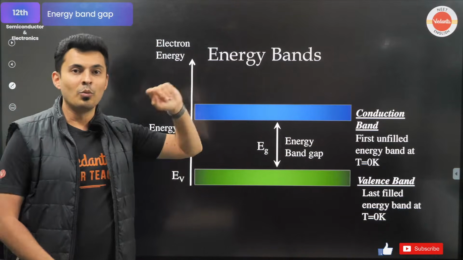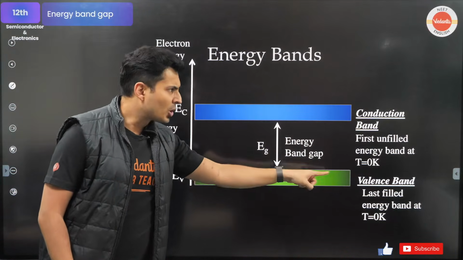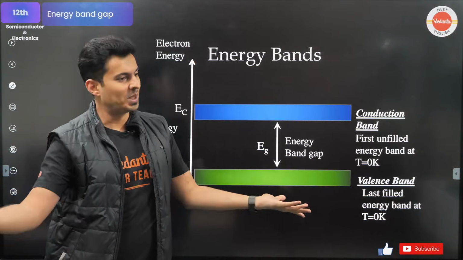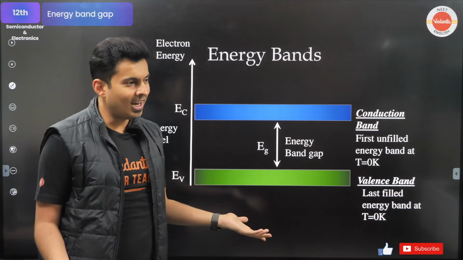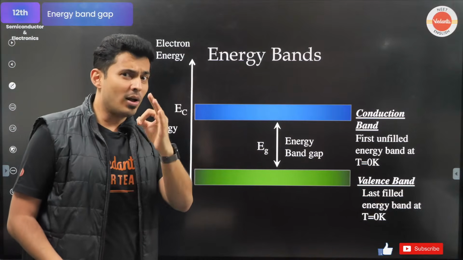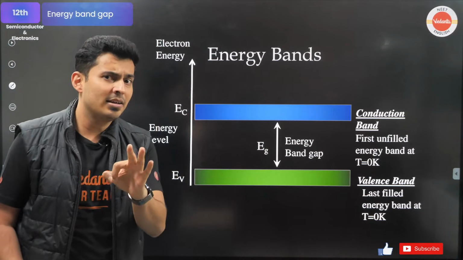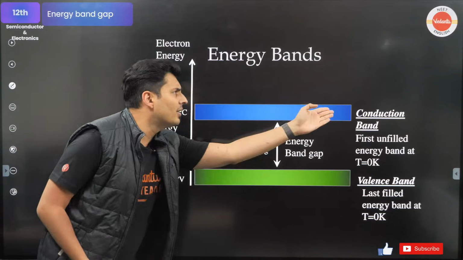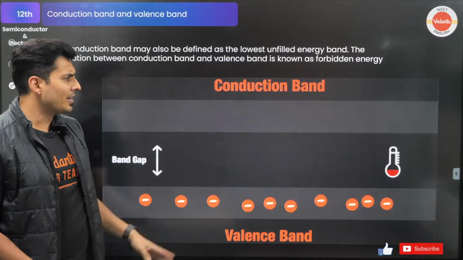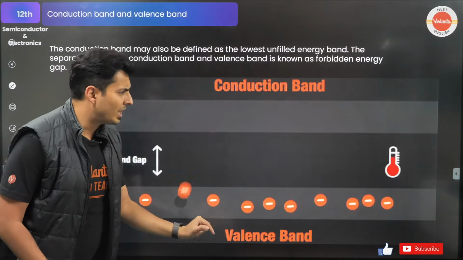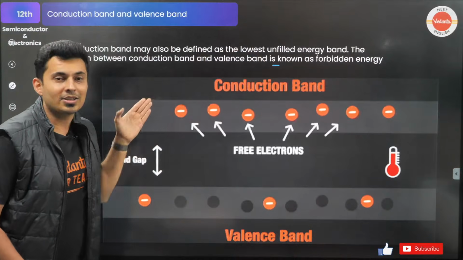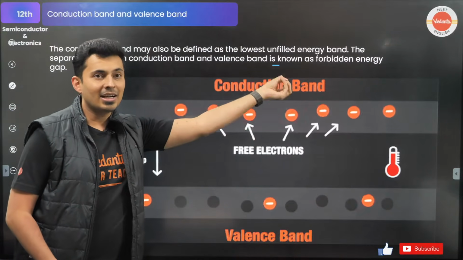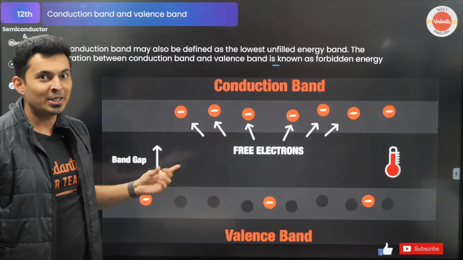Yes. The moment a valence electron moves to the conduction band, it becomes conducting. Great. So it is possible that an element may not have anything over here at low temperatures, but as the temperature goes up, they will go into the conduction band and they might become conducting in nature.